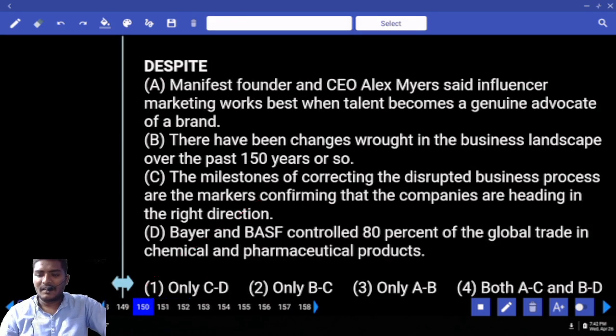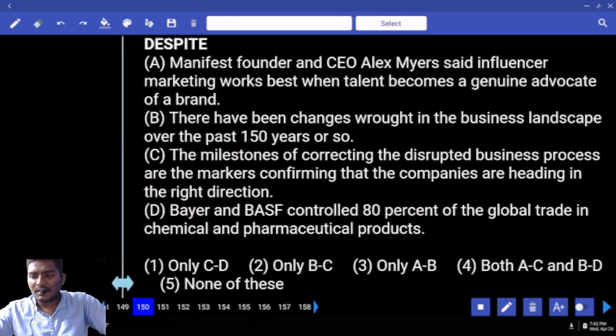Move to 150. Despite. Despite of or despite? What does it mean by despite?